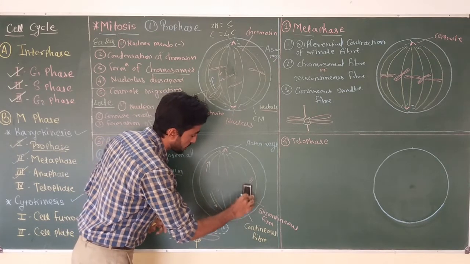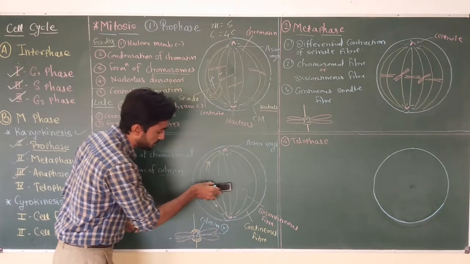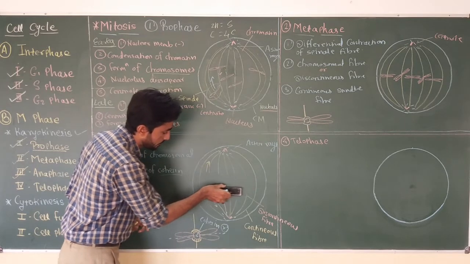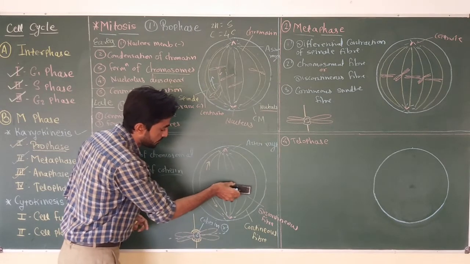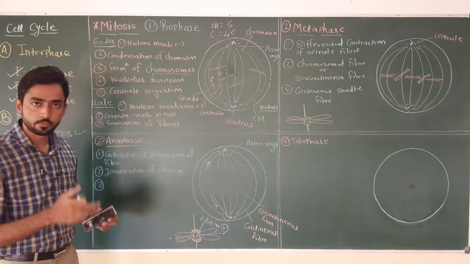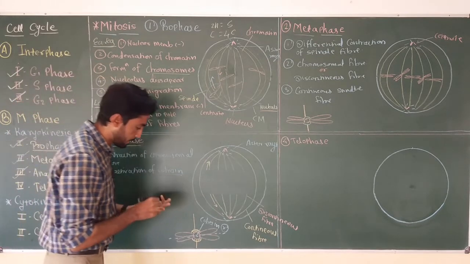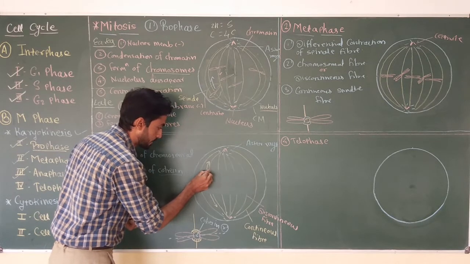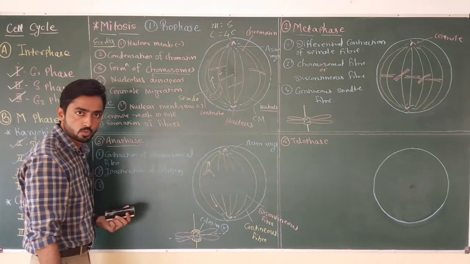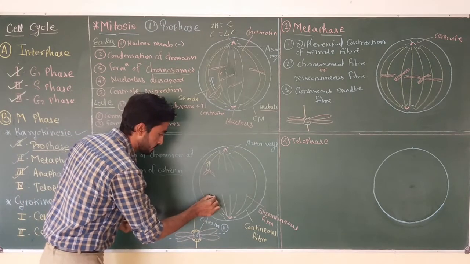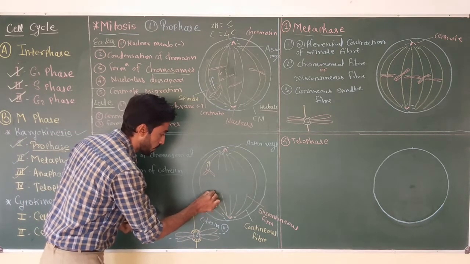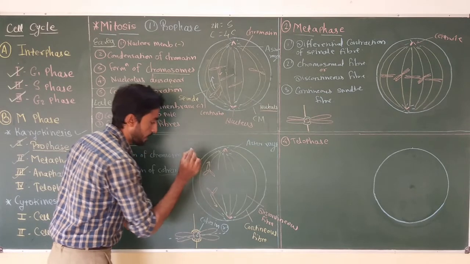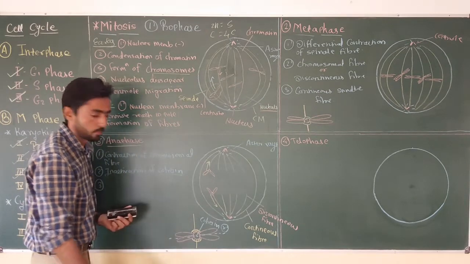Due to contraction of the chromosomal fiber and splitting of the centromere, all the chromosomes present in the cell now get separated. This is the separated centromere with two sister chromatids, and this spindle fiber will also have a centromere and the remaining two sister chromatids.